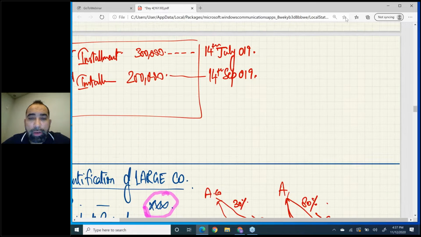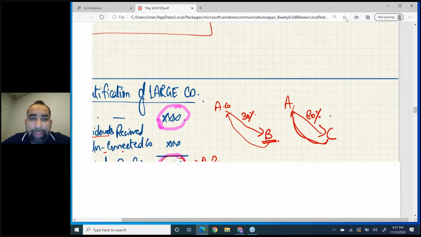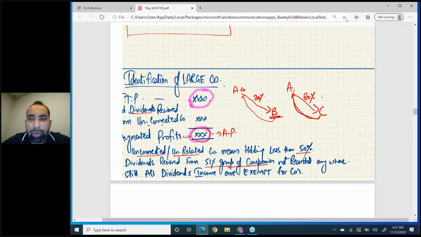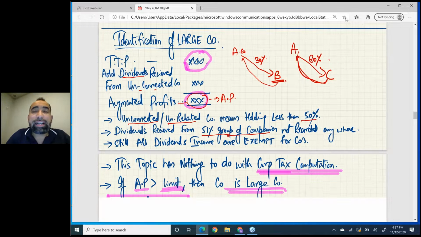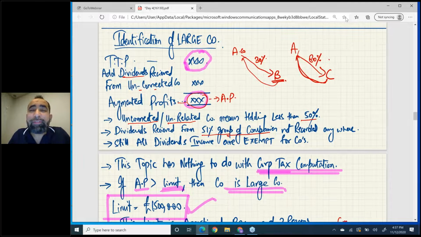Now this is a very important topic, and these are again very high-scoring marks. We need to give some time to it. Come on, be quick. Now the question is, sir, how are we going to identify which company is a small company and which company is a large company? Which company is small and which is large?